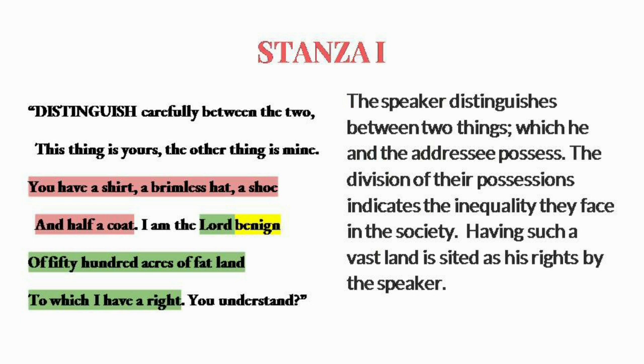So we come to know that the speaker is actually a rich landlord, and the farmers seem to be working on the landlord's land. The speaker distinguishes between the two things which he and the listener possess. The division of their possessions indicates the inequality they face in the society. Having such a vast land is cited as his right by the speaker, and he is very proud of his possessions also.